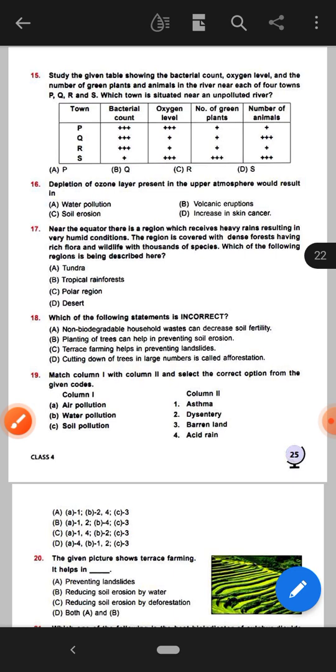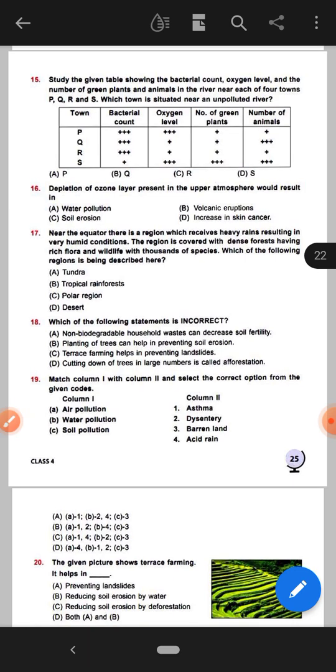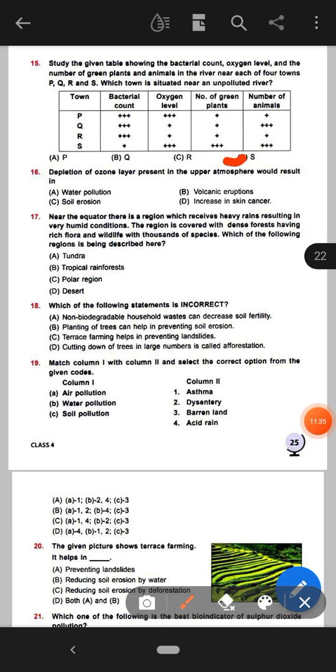Next question. Study the given table showing the bacterial count, oxygen level, and the number of green plants and animals in the river near each of 4 towns P, Q, R, and S. Which town is situated near an unpolluted river? See the bacterial count, oxygen level, number of green plants, and number of animals. Here the right option will be option D, that means S.